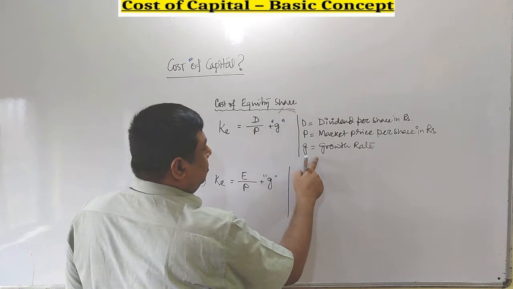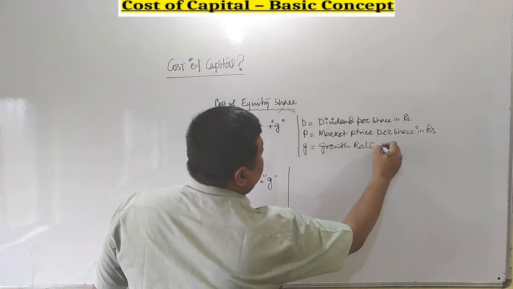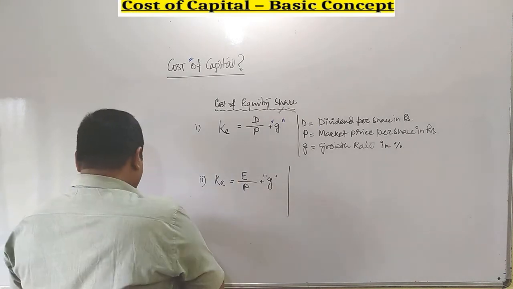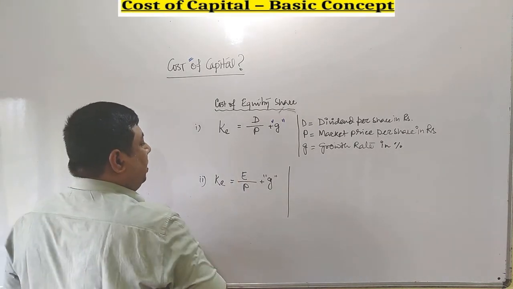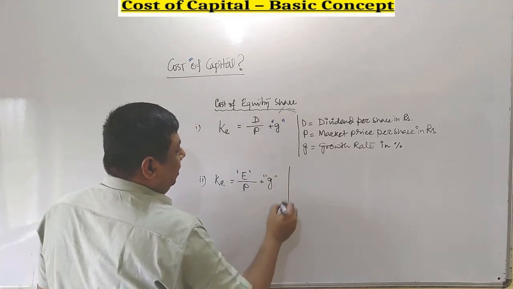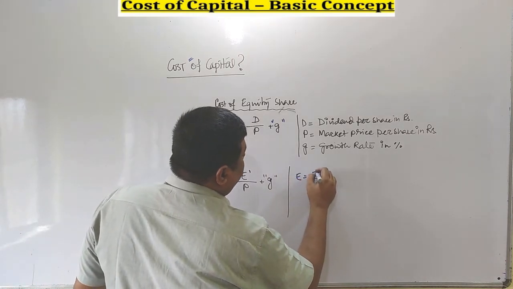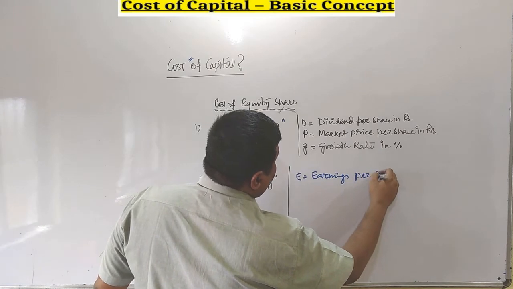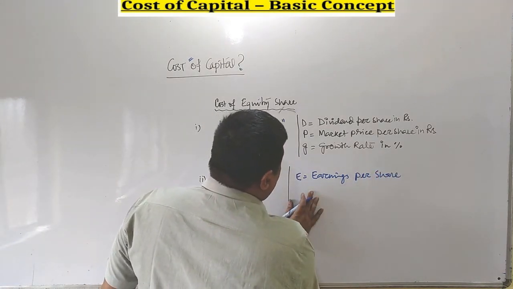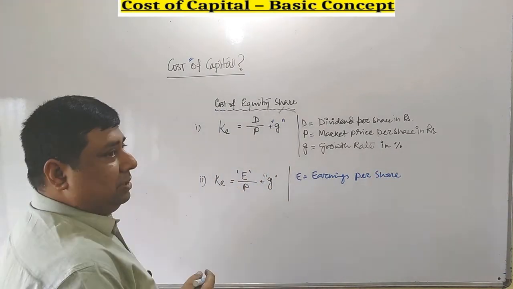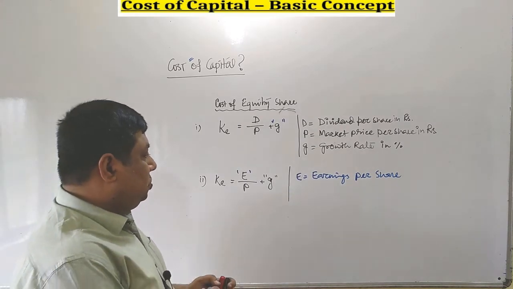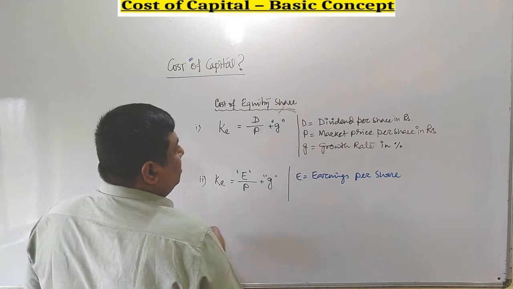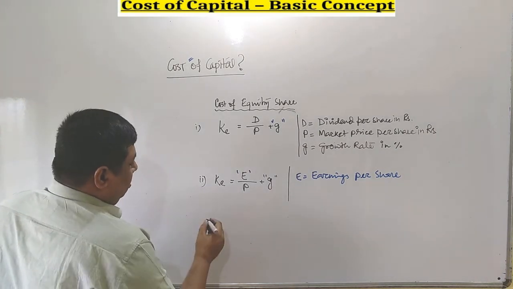G stands for growth rate in percentage, and here instead of D we are using E. What does E stand for? E stands for earnings per share, or EPS.